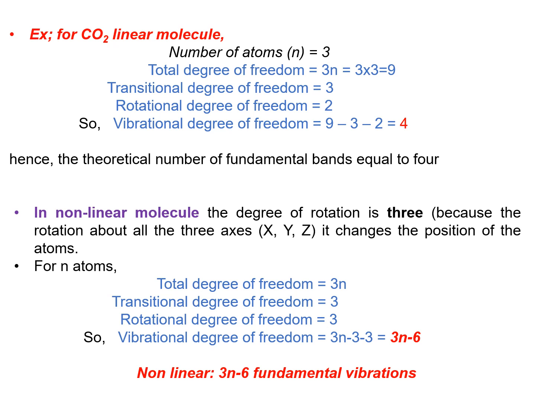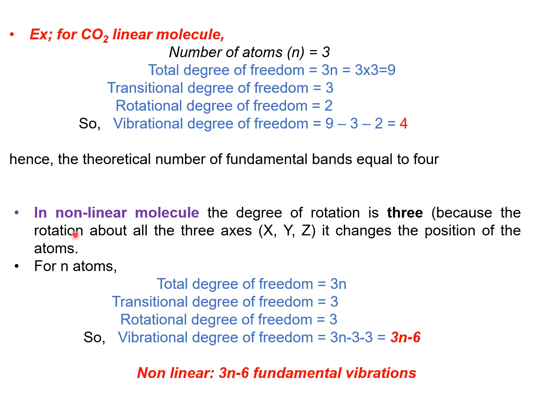It is constant, right? When the molecule is placed in space, the translational degree of freedom is 3. Next, the rotational degree of freedom is 2. So, the vibrational degree of freedom is 4. Hence, the theoretical number of fundamental bands for the carbon dioxide molecule will be equal to 4.